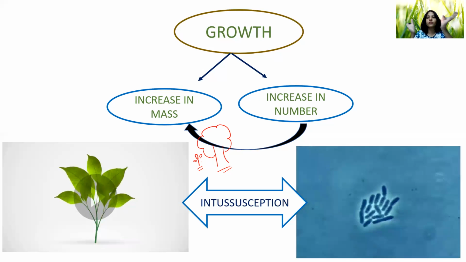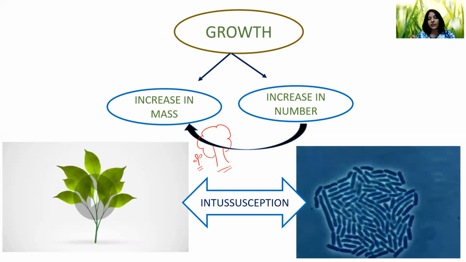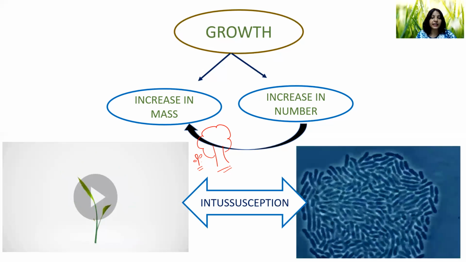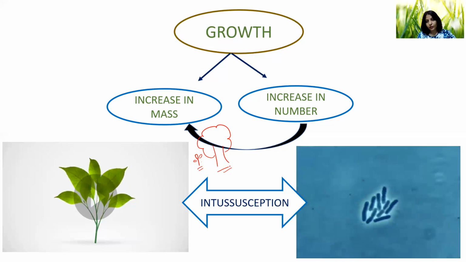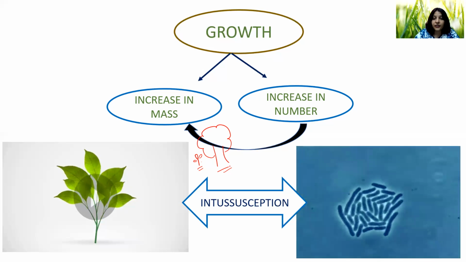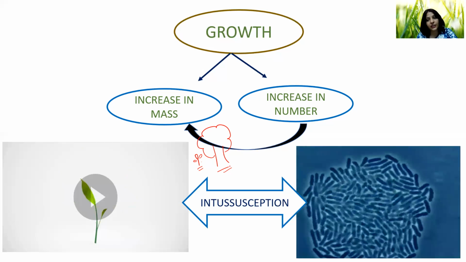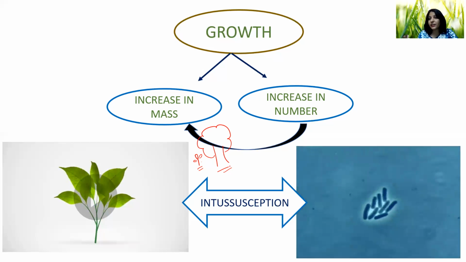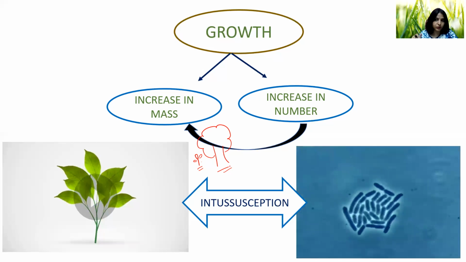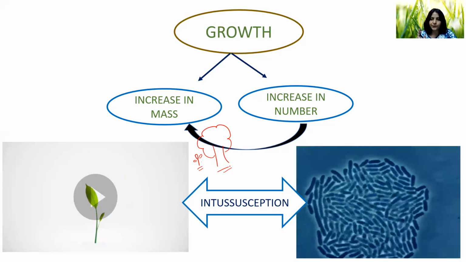In bacteria also, the cells are dividing and increasing. But here is a problem. In bacteria, the bacteria are dividing, so it is a type of reproduction also, where growth and reproduction get confusing.